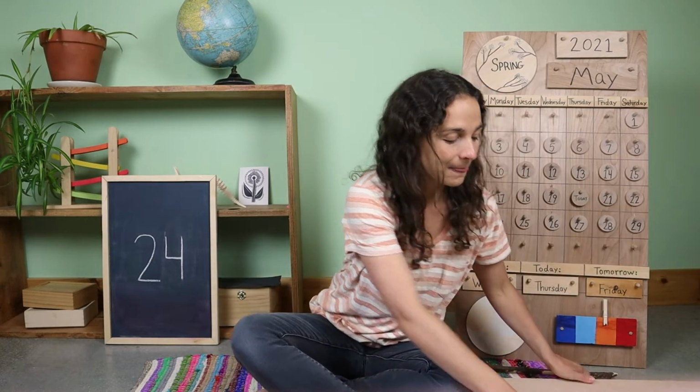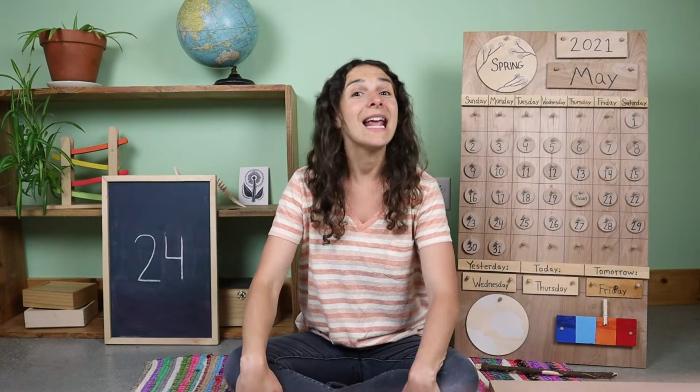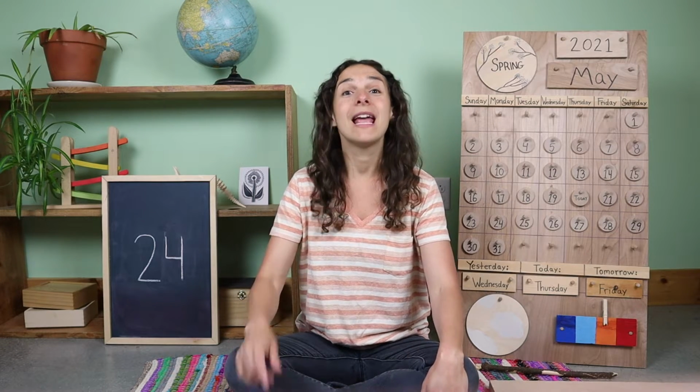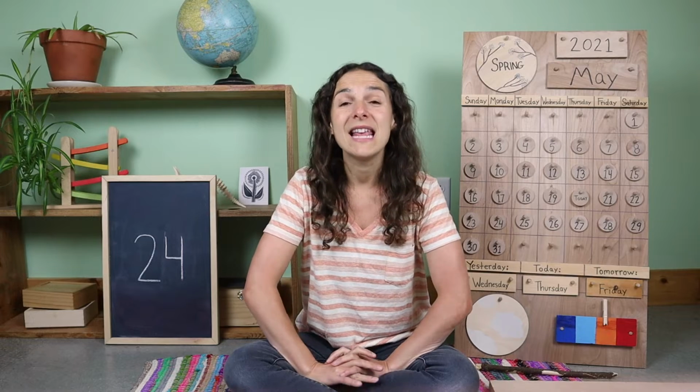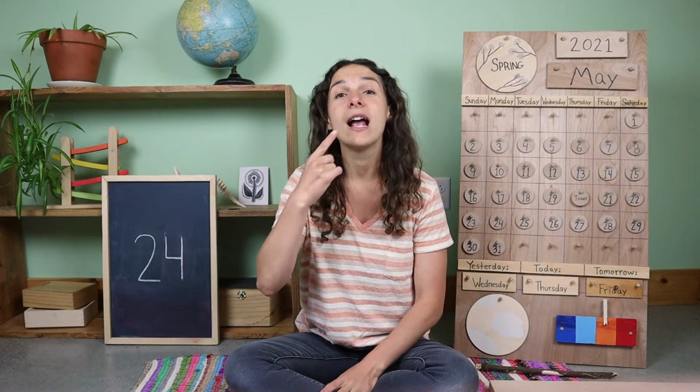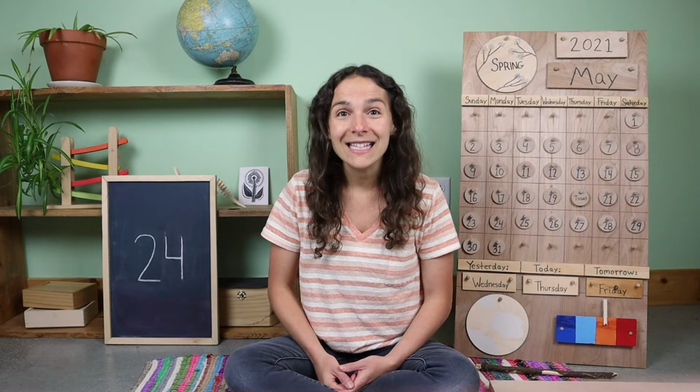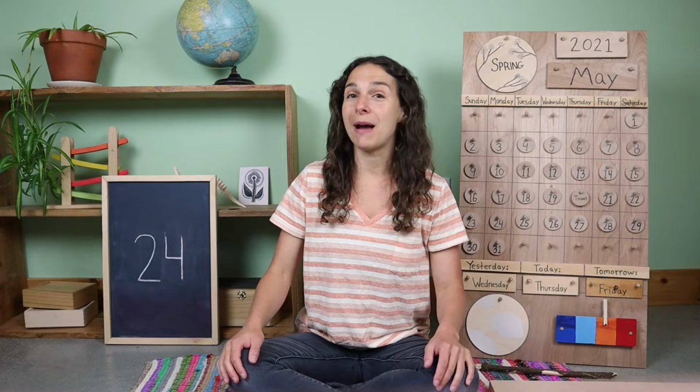Okay, friends, it's time to move on to the letter box. But what I have today is not inside of the box, and you'll see why in a minute. Here is your first clue. This is something that has the letter X at the end of the word. It's the last letter of this word. This is something that you do when you tighten your muscles together. Do you know what that's called? Flex. This is how I flex my muscles.